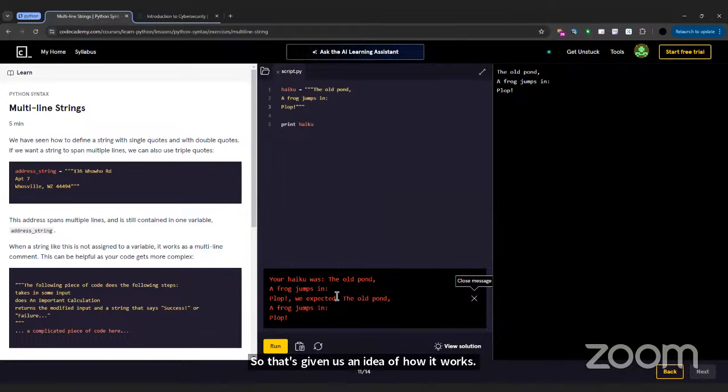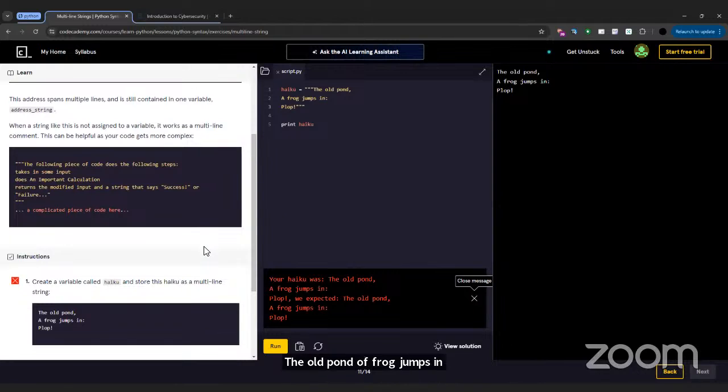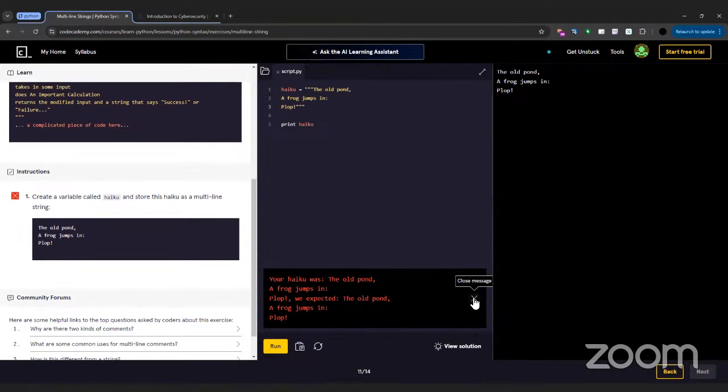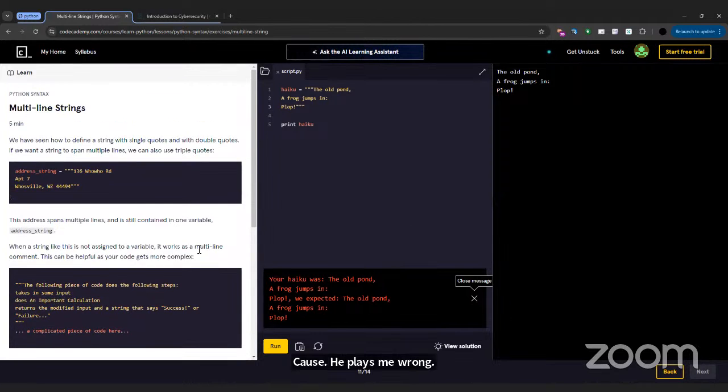Your haiku was: the old pond, a frog jumps in. Plop. So can anyone spot the mistake we made? Could you please move up here? This is a difficult one.